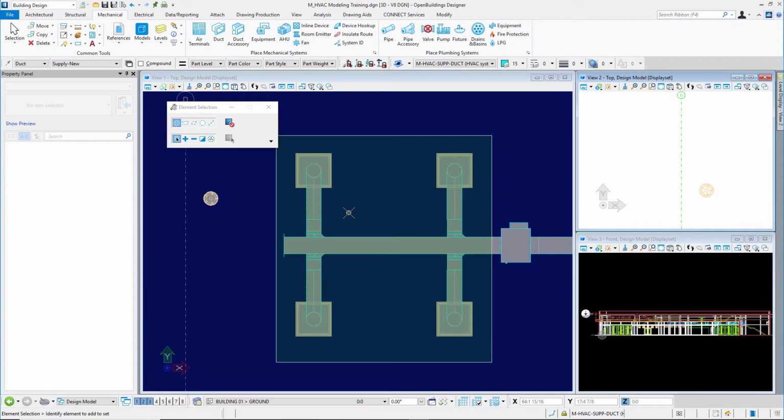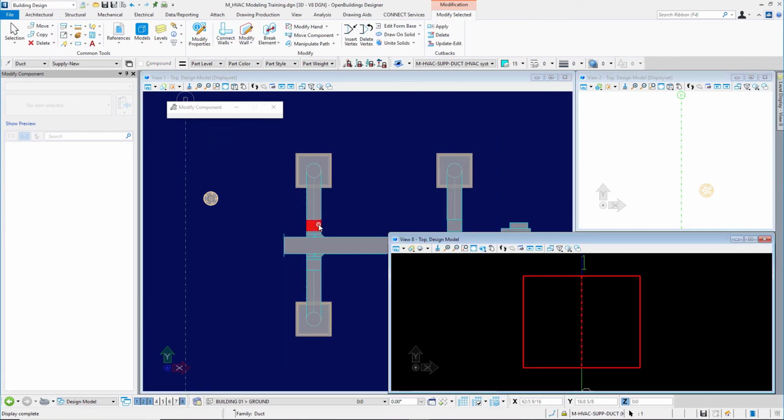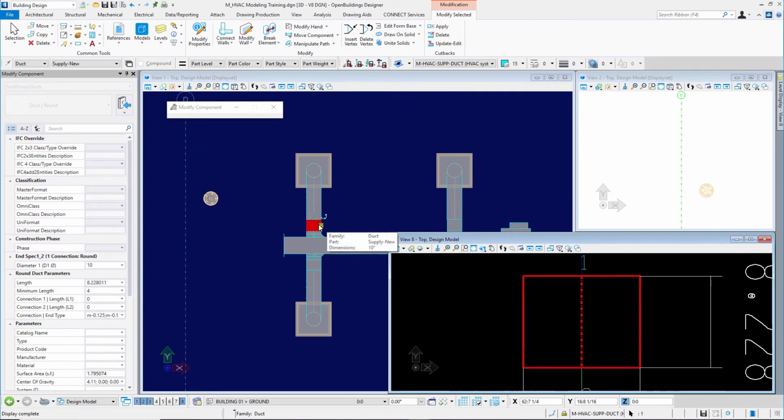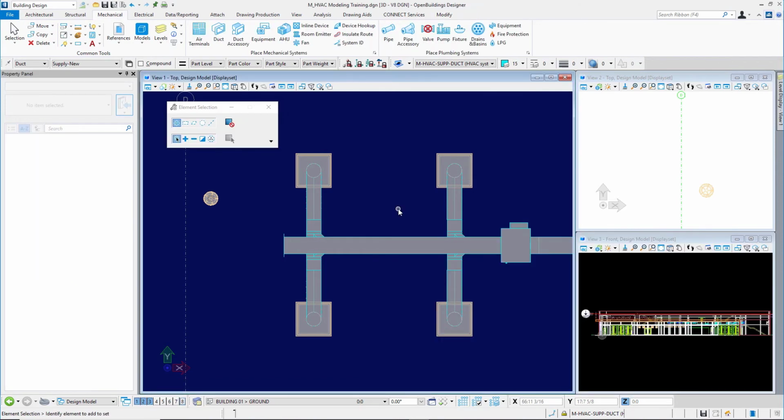In fact, let's take a look at the length of this round duct here. I'll double click on it. That'll put me into the modify properties. And I see that the length is this 8.22 dimension here. So be aware of that minimum length setting.